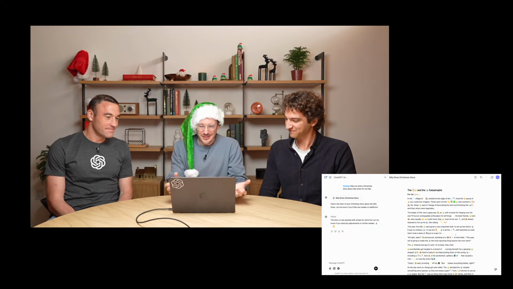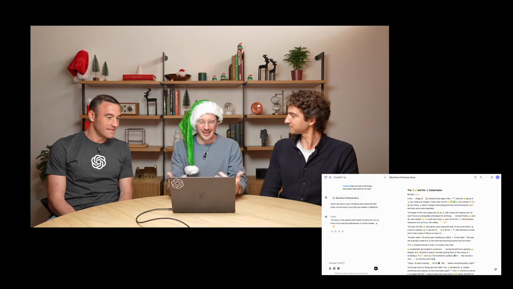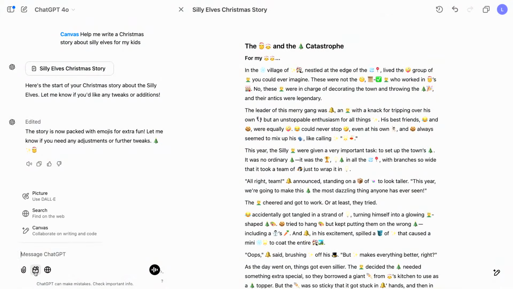OK, so that's how you get started with Canvas. Canvas will trigger in a couple different scenarios. You can ask ChatGPT to just start collaborating with you on a piece of content, whether it be writing or code, and it will open a canvas for you automatically. Or like I just did here in the interface, I'll show you again, is this button in the composer to view the tools. You just click canvas, and that's going to create a new canvas every time.